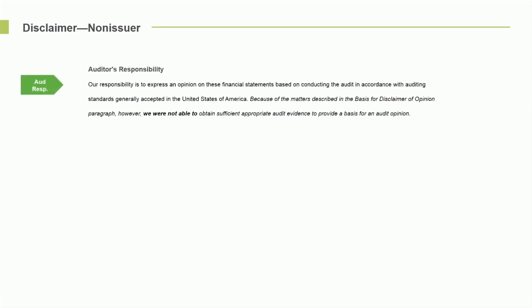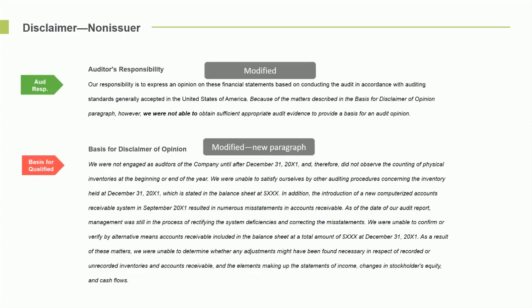We then go to the auditor responsibility. Our responsibility is to express an opinion based on the conducting of an audit in accordance with generally accepted auditing standards in the United States. Because of the matter described in the basis for disclaimer of opinion paragraph, however, we were not able to obtain sufficient appropriate evidence to provide a basis for our opinion. So that's clearly modified. We then obviously add a new paragraph talking about how we were not engaged as auditors of this company until after a certain date, and therefore we didn't observe the inventory. Therefore, that was significant. We couldn't come up with alternative procedures.